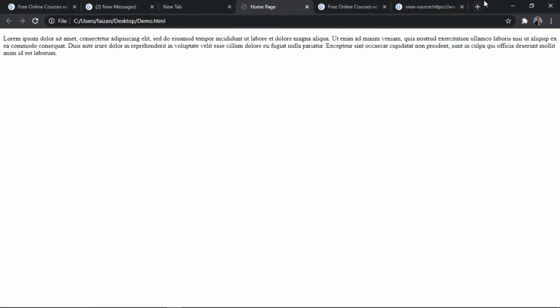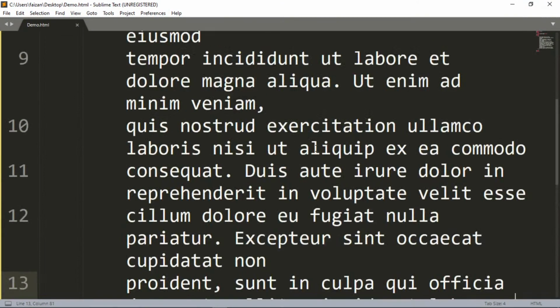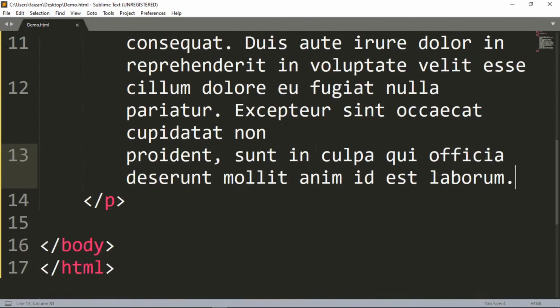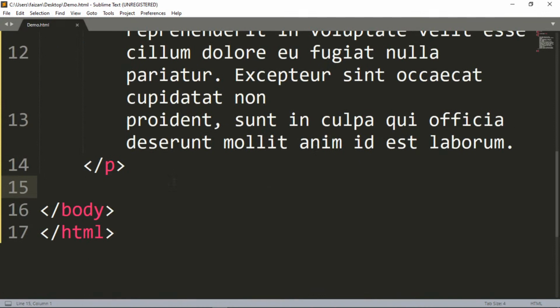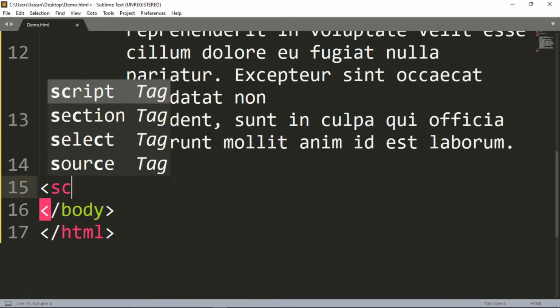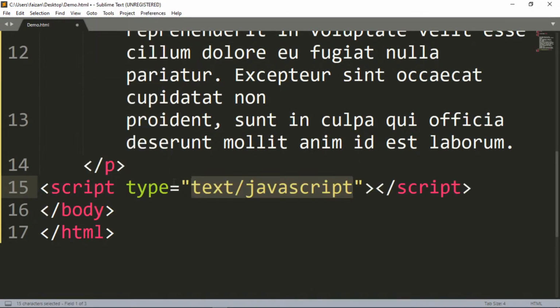Okay, so now what else? Now how do we write our JavaScript? Basically, the first way is that you can write a script over here. We'll write a script tag over here. Obviously it can be written in two places, in the head tag as well as in the body.